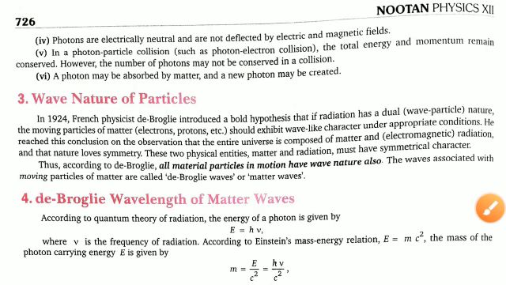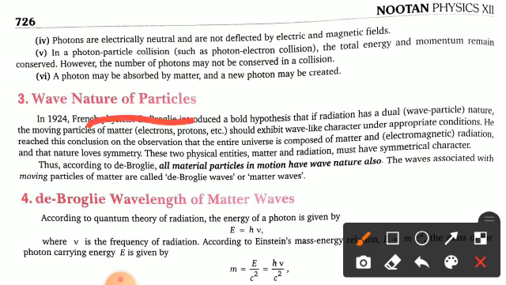In 1924, physicist de Broglie introduced a bold hypothesis: if radiation has a dual, meaning wave-particle, nature, then moving particles of matter, such as electrons and protons, should exhibit wave-like characteristics under appropriate conditions. He reached this conclusion on the observation that the entire universe is composed of matter and electromagnetic radiation, and that nature loves symmetry. So these two physical entities, matter and radiation, must have symmetrical characters.